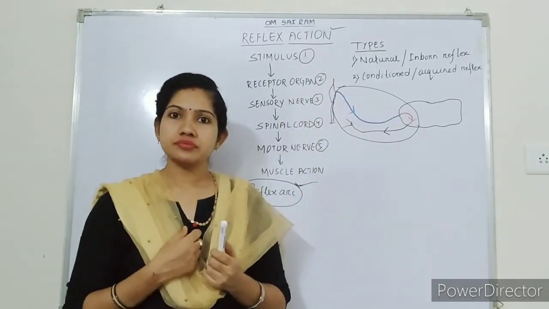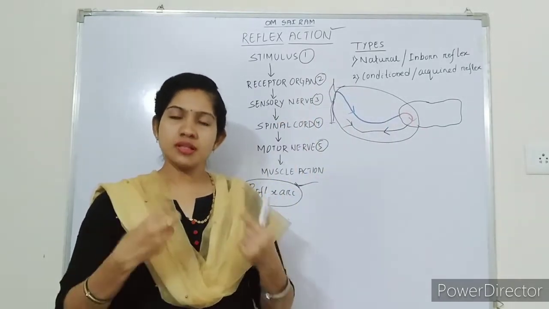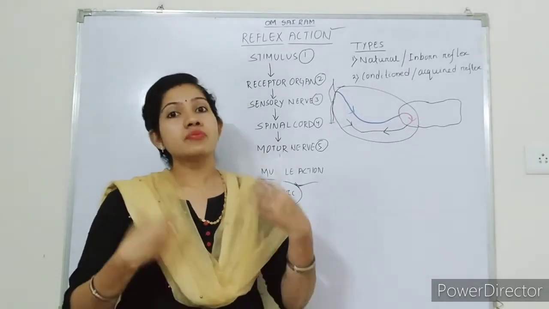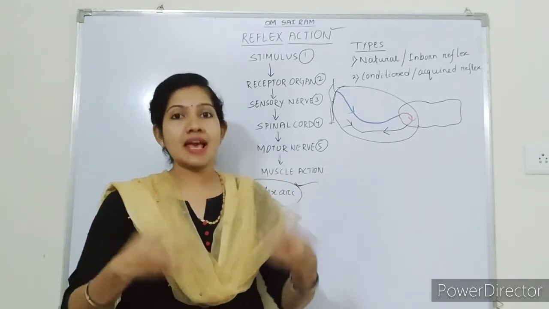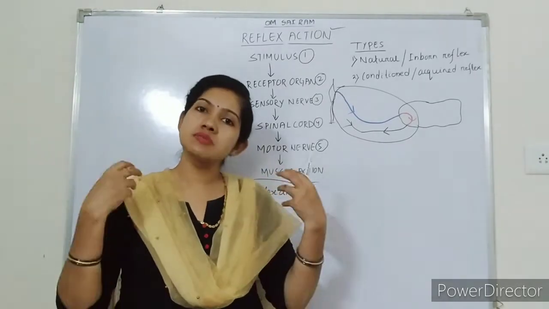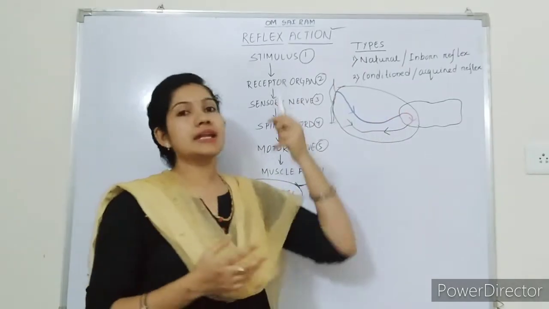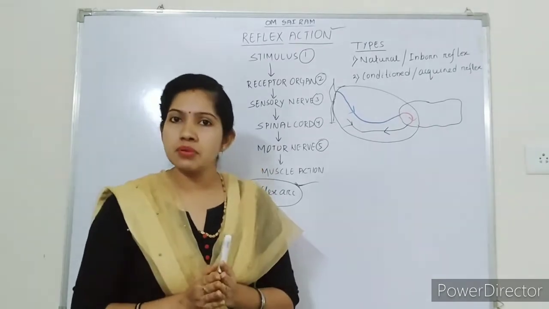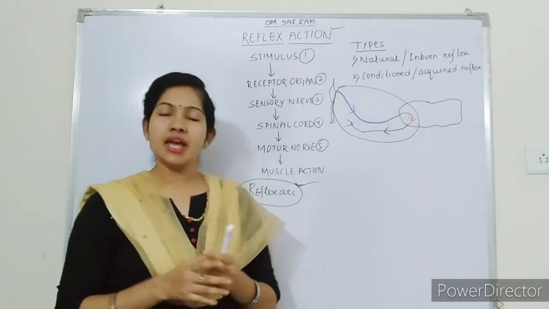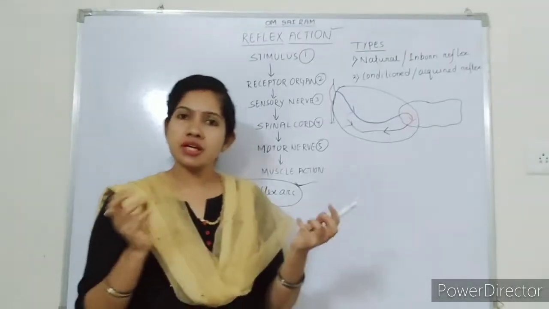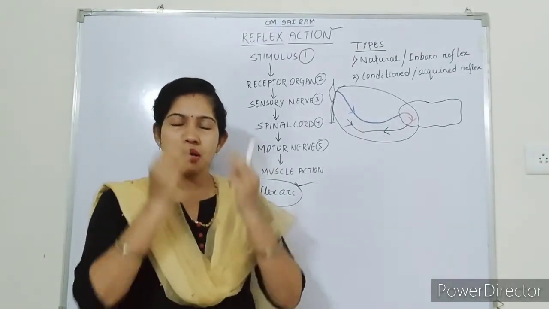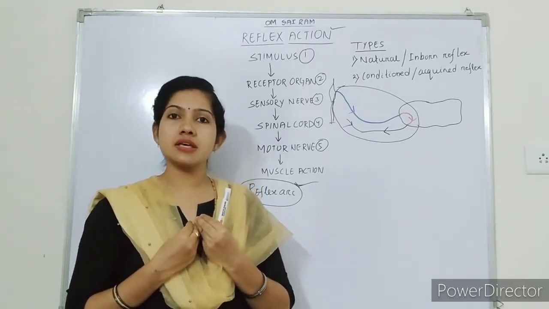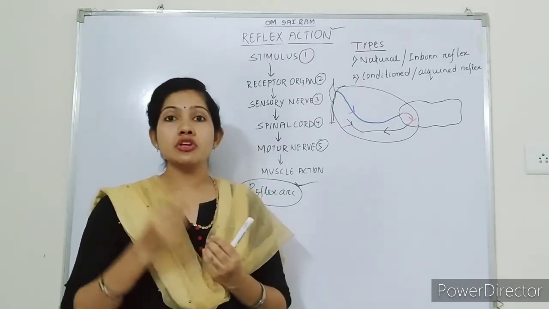Beating of the heart. So all the things that are happening in our body since birth, or all the reflexes that are going on in our body since birth, are known as what? Natural or inborn reflexes. Feeling hungry is a very nice example of an inborn reflex. An inborn reflex can be protective. Protective reflex means, like I gave you the example, blinking of eyes. When dust falls on your eyes, you start blinking your eyes. That is for your safety purpose.